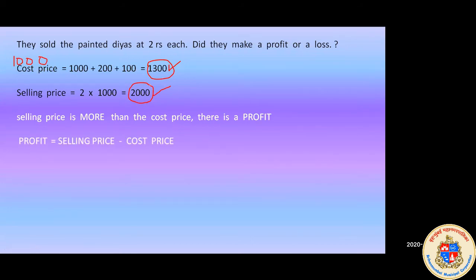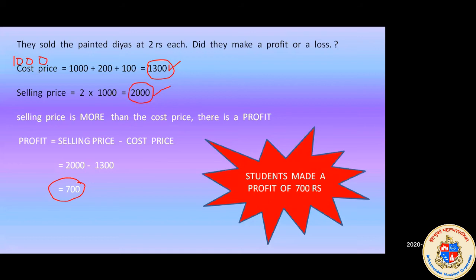So the formula for profit is selling price minus cost price. Always learn the formula. You should always have the formula in your mind. So the selling price was 2000, and 2000 minus 1300, after subtraction, you are going to get the answer 700. So the students made a profit of 700 rupees. It was a profitable transaction, and they made a profit of 700.